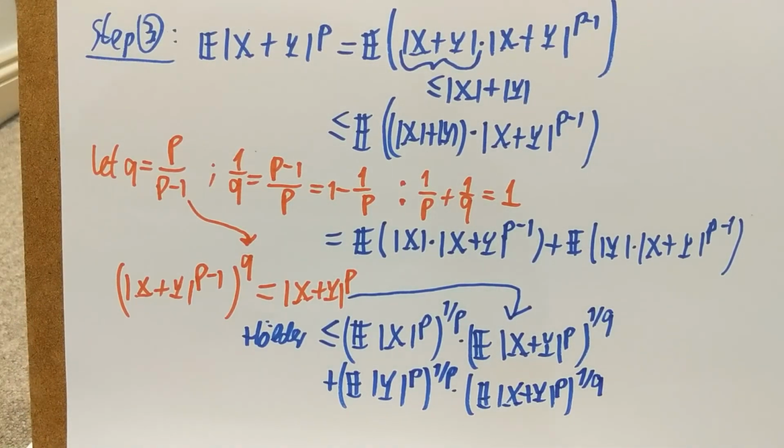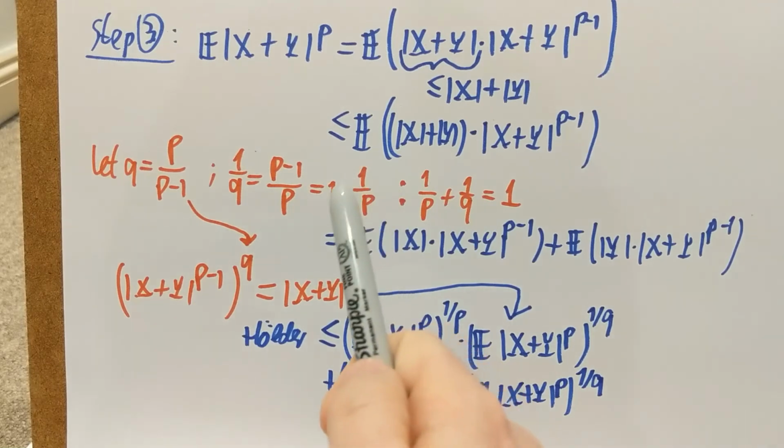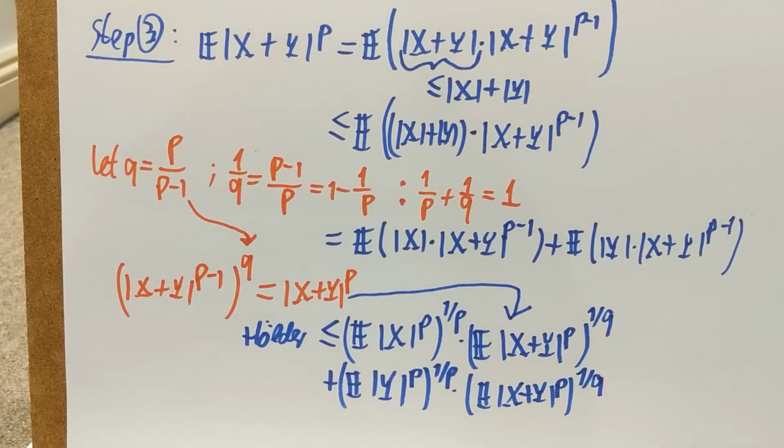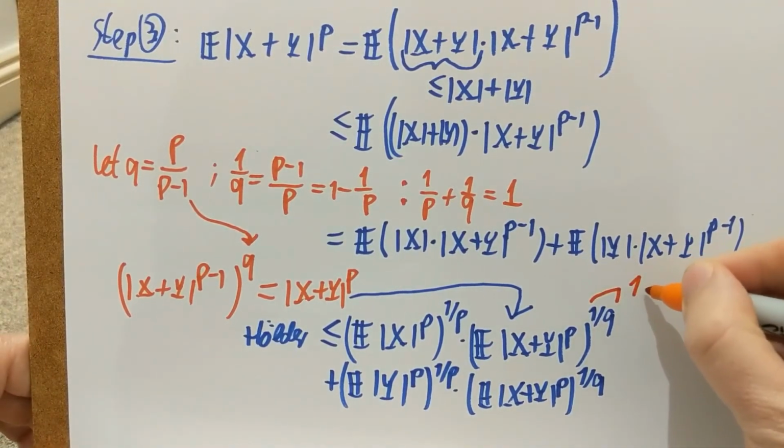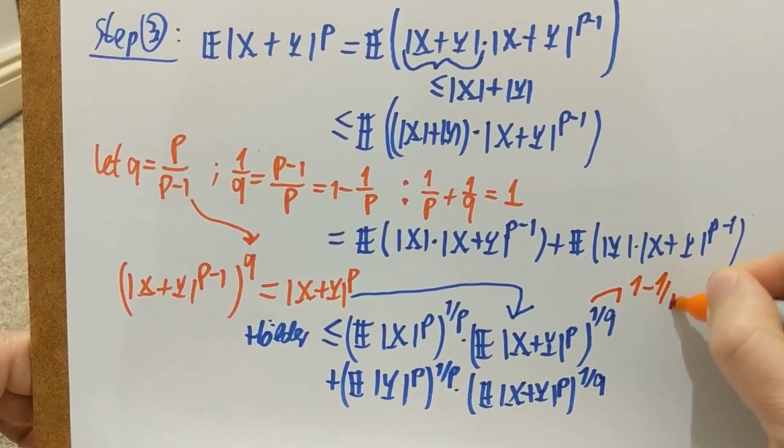Now, what is 1 over q? 1 over q is 1 minus 1 over p. So this guy here is 1 minus 1 over p.